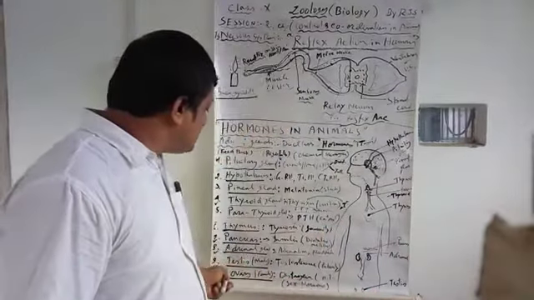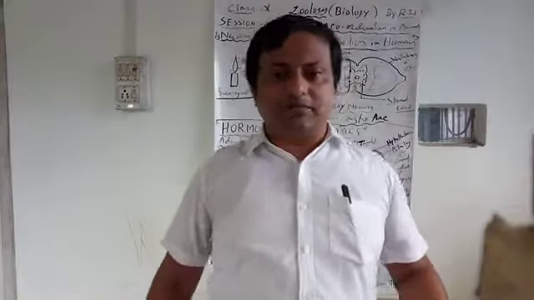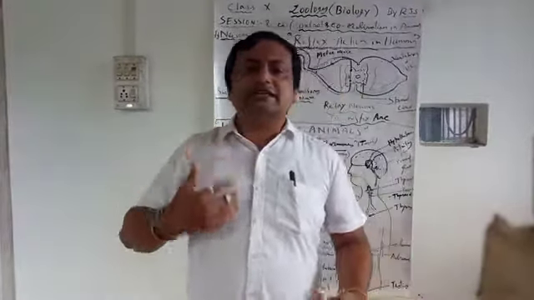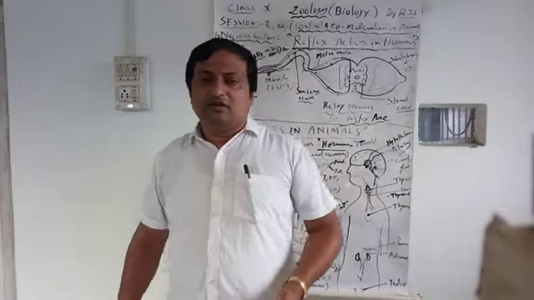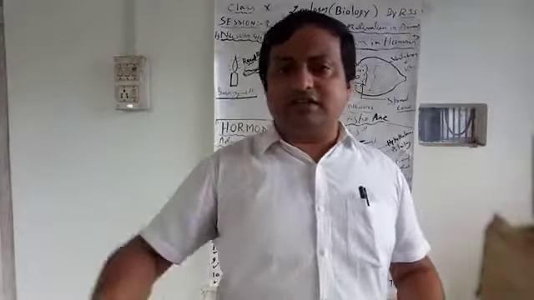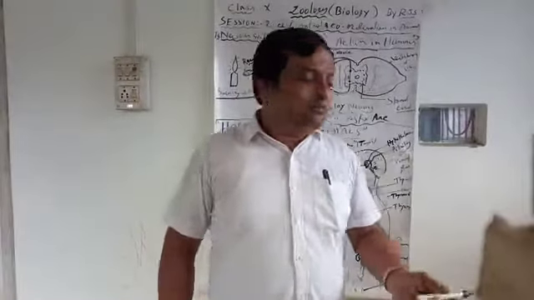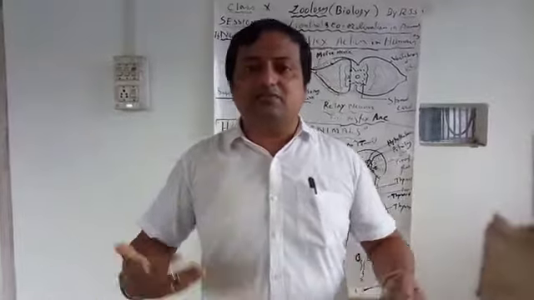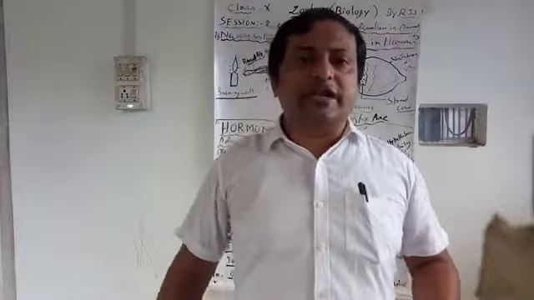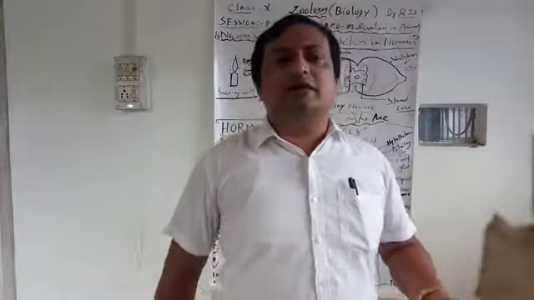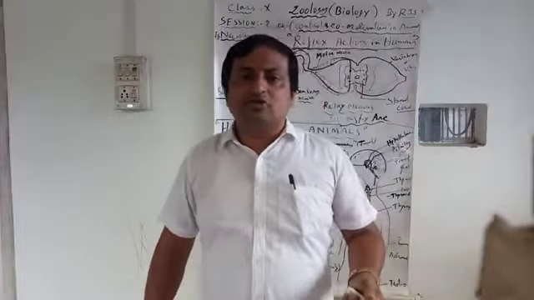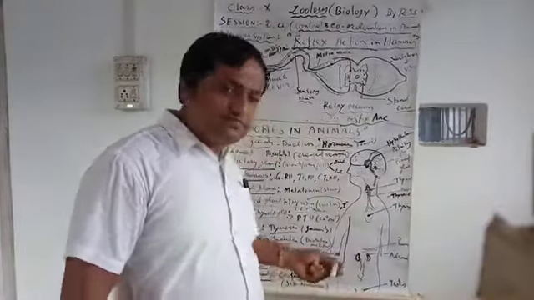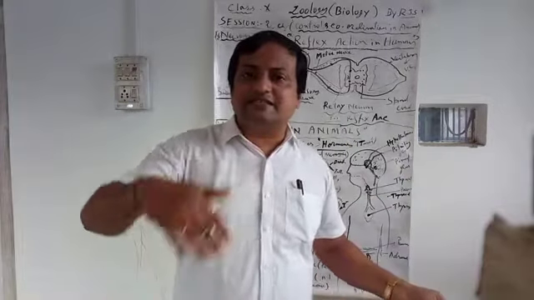Next you see the testis in male and the ovary in female. In the male, one pair of testis is present in the lower abdomen part, inside the scrotum. They secrete testosterone. So in the male, when mature at 13-14 years of age, they show some male characters. Why? Because of the secretion of the testosterone hormone by the testis. So male characters: voice changes, mustache develops, and the production of male gametes, sperms, starts. These are all due to the testosterone hormone.